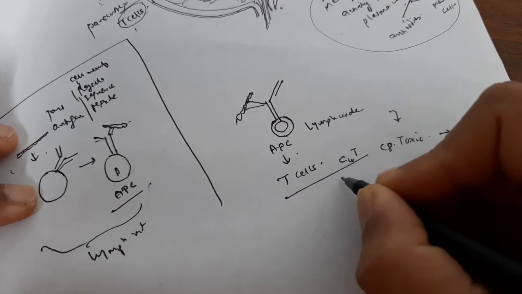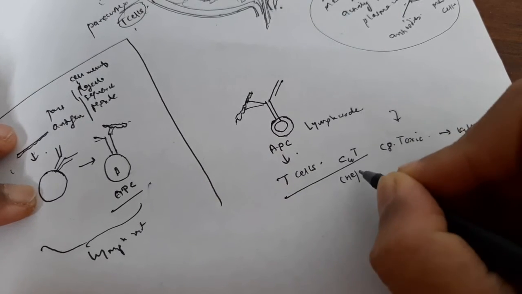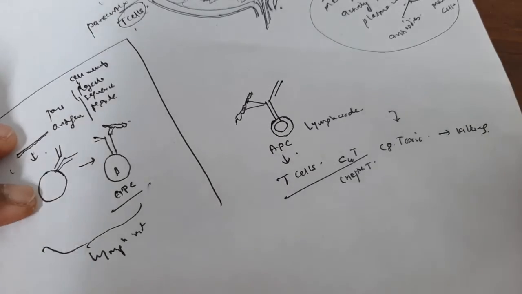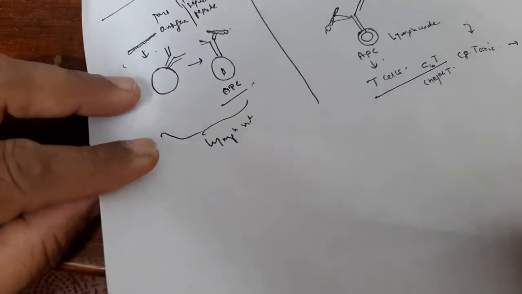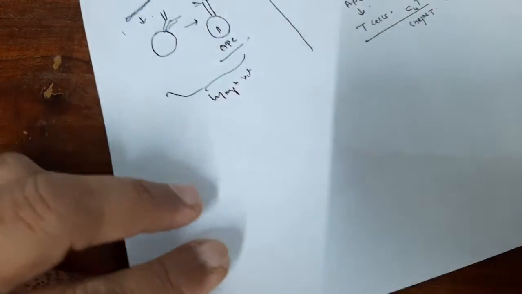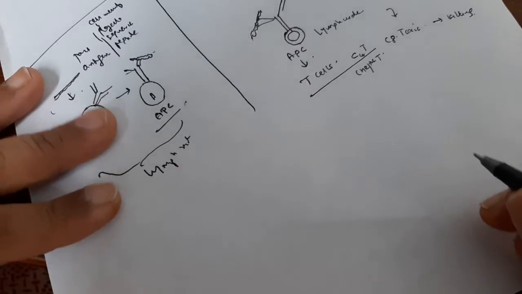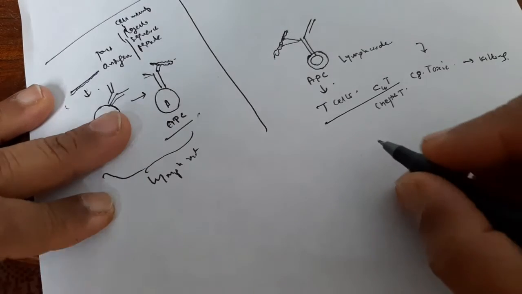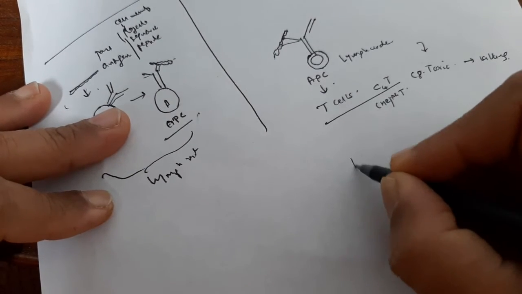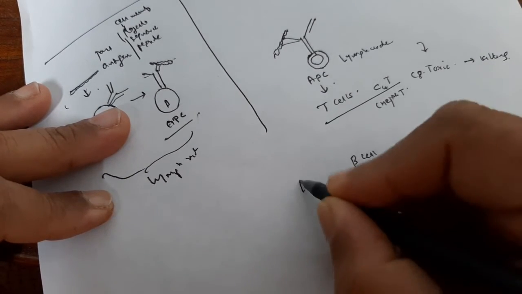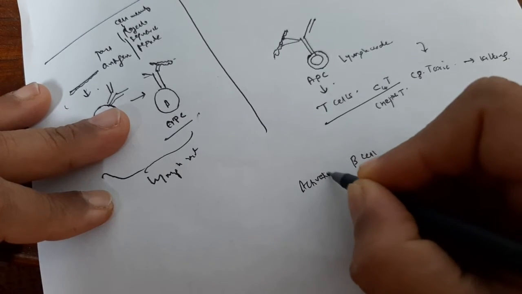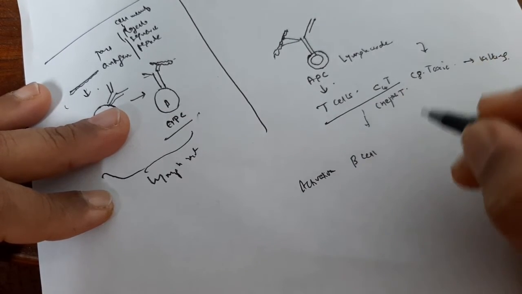If it comes in contact with the helper cells which are present in the lymph node, then there is the activation of the B cell with the help of the T cell.